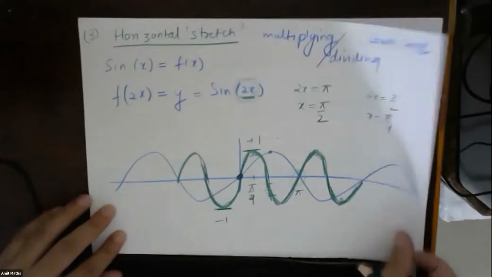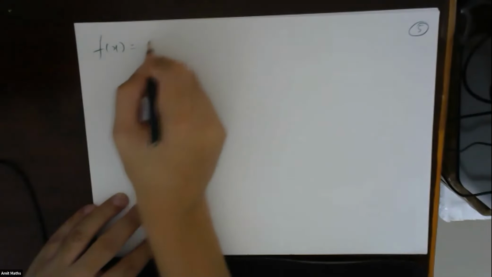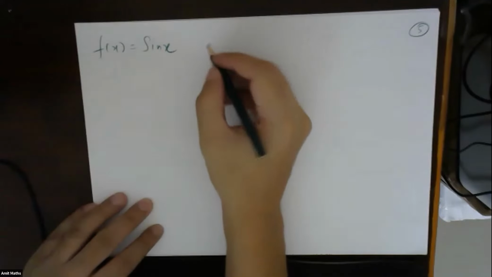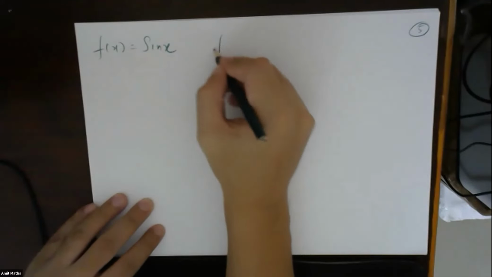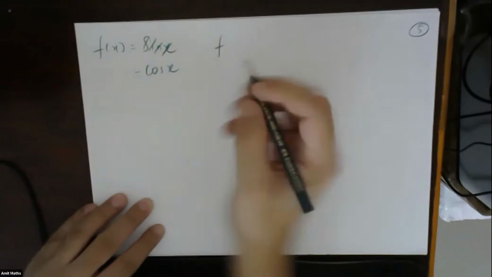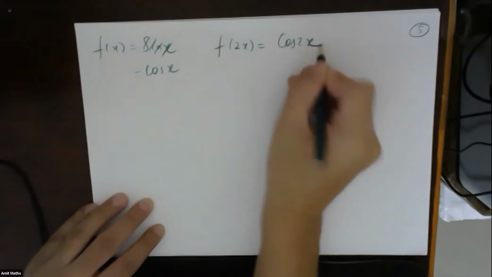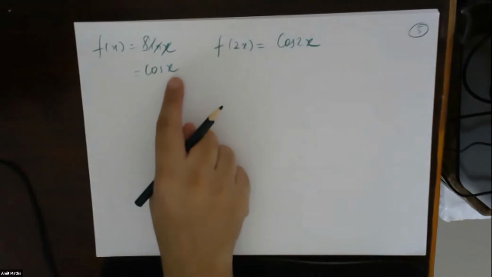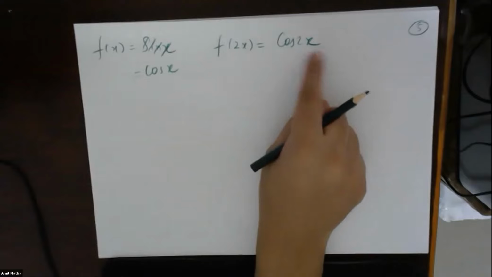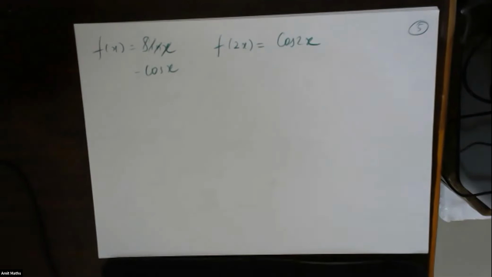Understood? Now let's see if we can draw the graph of f of x equals sin x. Okay, this is sin x. Now let's see, f of x equals cos of x. Draw the graph of f of 2x, that means cos of 2x. On the same plot, first draw cos x, then on the same plot, draw cos 2x. Let's see if you can get it now.